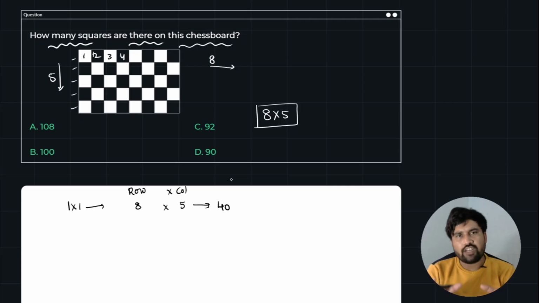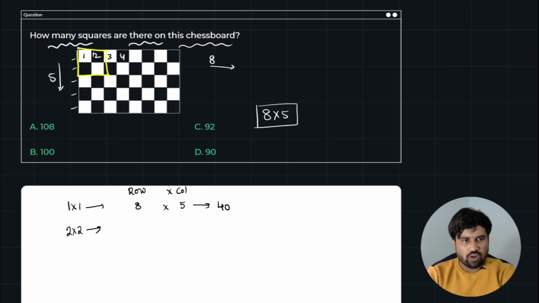But this is not the end of the solution or of this question. This is not the total number of squares. It is only the total number of 1 by 1 squares. For example, I am taking 2 by 2, which is nothing but considering 2 boxes as a square. Just look here, I am drawing it for your clarification.